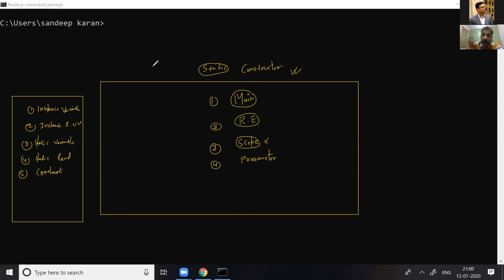But the major use of a static constructor is, look at the middle of this board, that a static constructor is primarily meant for initializing the static read-only variable. It means there is no other way you can initialize the static read-only variable without the static constructor.